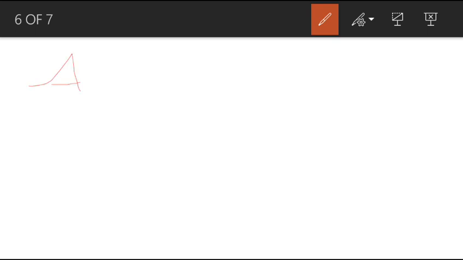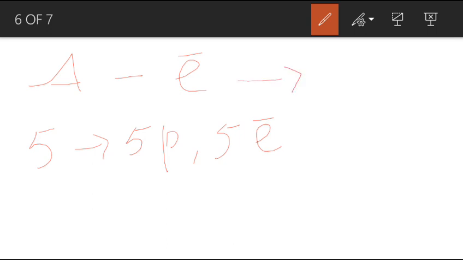For example, A, it is an element. For instance, its atomic number is 5. So it contains 5 protons and 5 electrons. It is electrically neutral. But when it loses an electron, a positive charge is developed on it. Why is positive charge developed on it and why not negative charge? I will show you how.